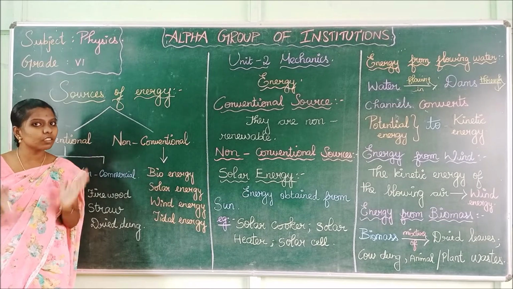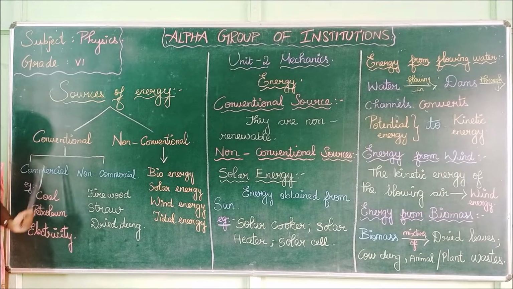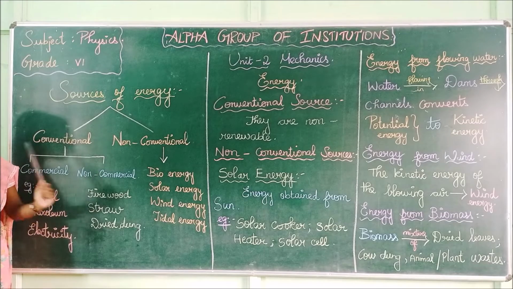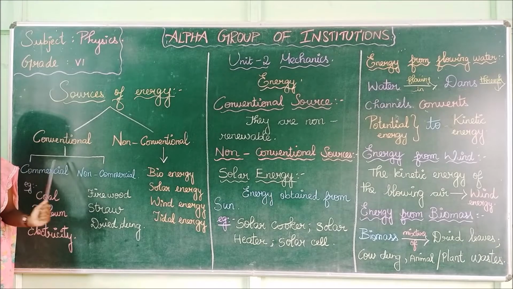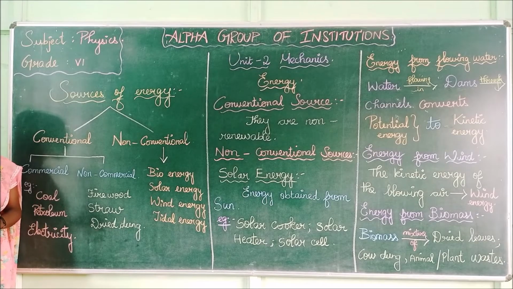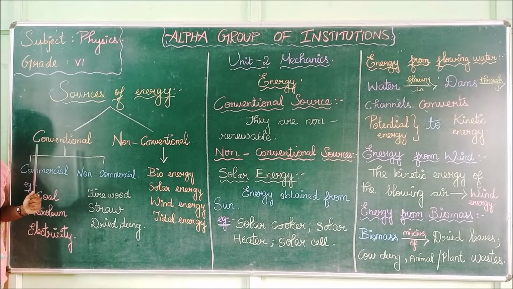They cannot be reused. Conventional is divided into two types, namely commercial and non-commercial. Commercial is nothing but they are expensive. We have to pay to get those sources. So commercial sources are expensive. Non-commercial sources we can get from nature.